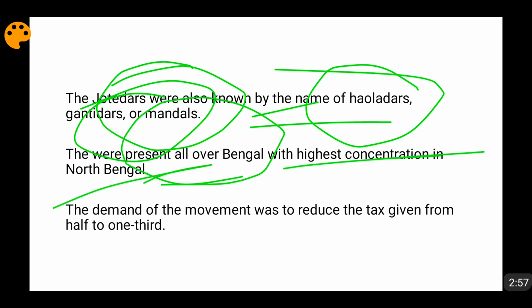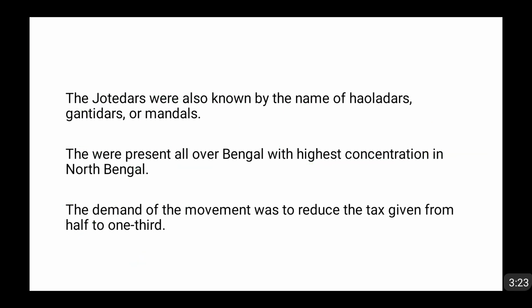Now, what was this Tebhaga movement related to, friends? Tebhaga means one third. At that point of time, the percentage of tax that was being taken by the jotedars was 50%, because half of the produce was taken away by the jotedars from the peasants. So this movement said that this 50% should be reduced to 33.33%, that is one third. This was the demand of the Tebhaga movement.